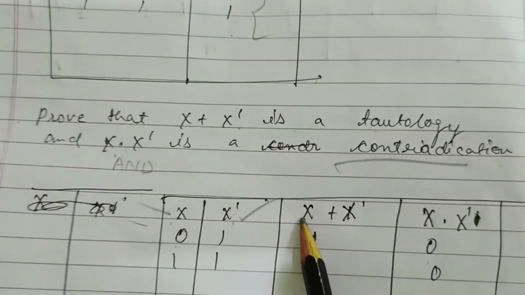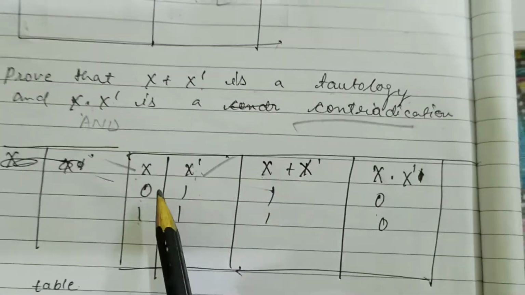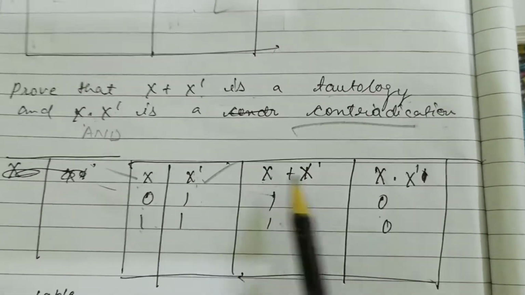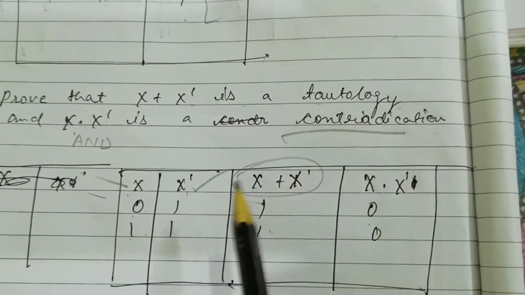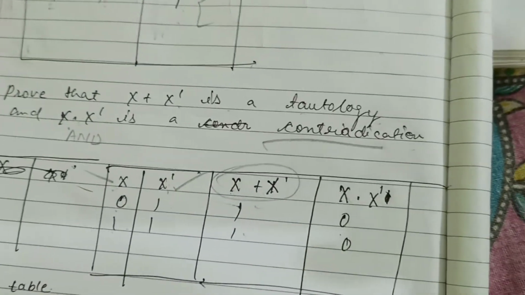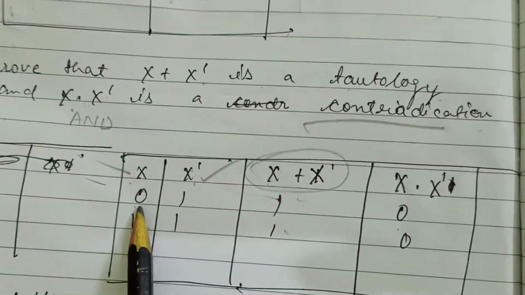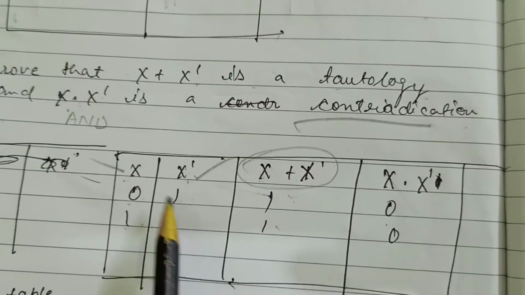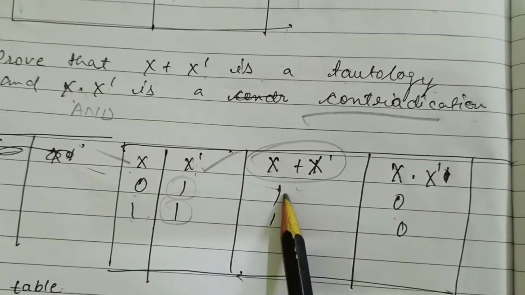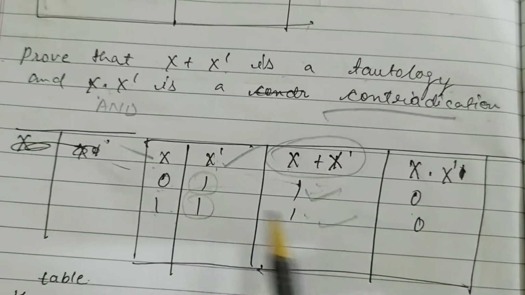Now when we add these two, x plus x dash, then 0 plus 1 is 1, and 1 plus 1 is 1. Basically here we are not adding, we are seeing the disjunction rule. If there is even one possibility of 1, the result will be 1. So 0 1 is 1 and 1 1 is 1.